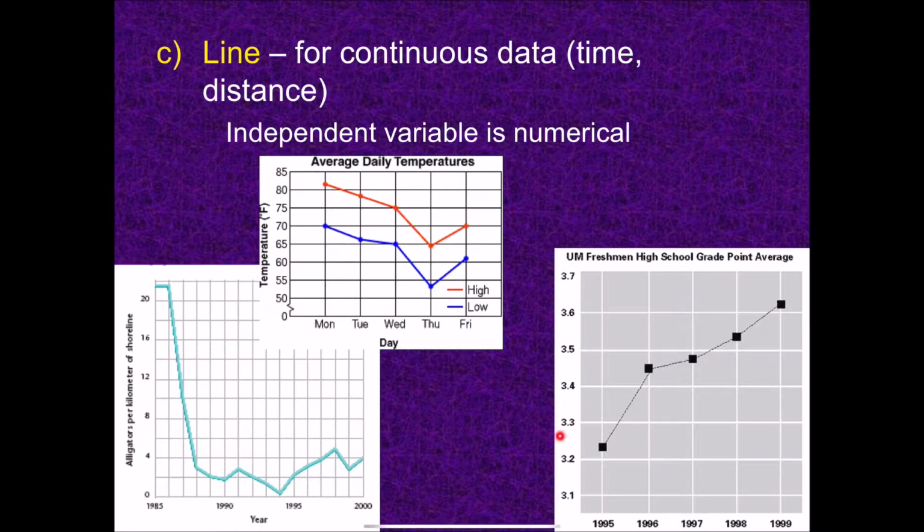So in this case, this is actually a very bad graph because it doesn't tell you what it is on this side, but from the title you can tell that that's the grade point average. You really should just say grade point average right here. This one is alligators per kilometer of shoreline. Right, those are the units. So these values represent the number of alligators per kilometer of shoreline.